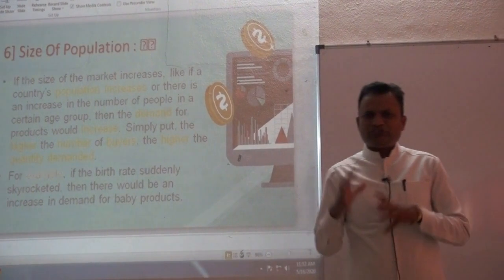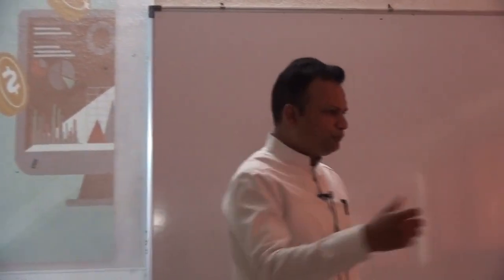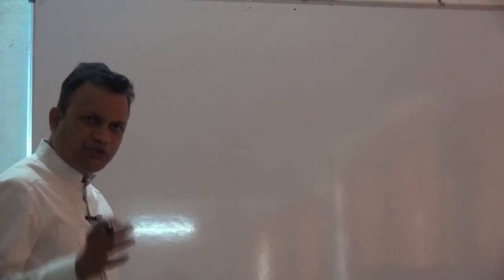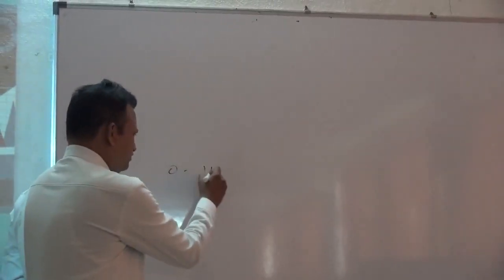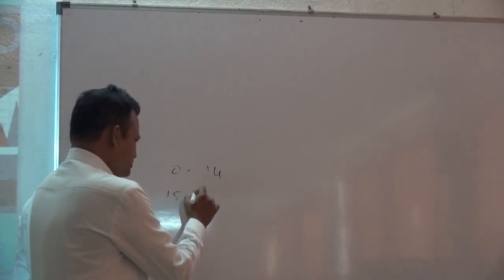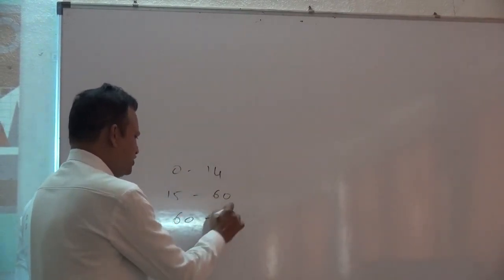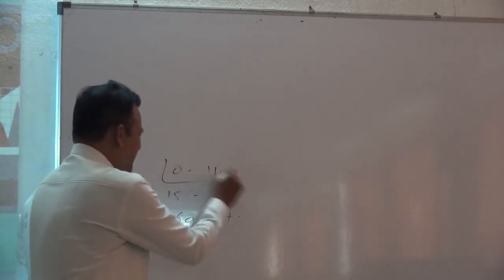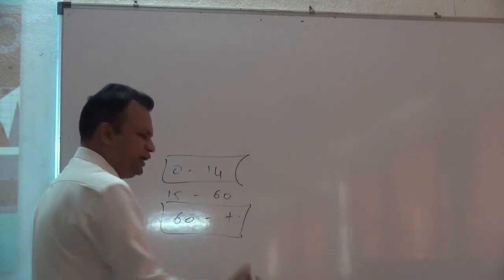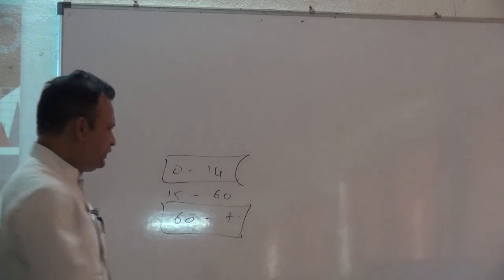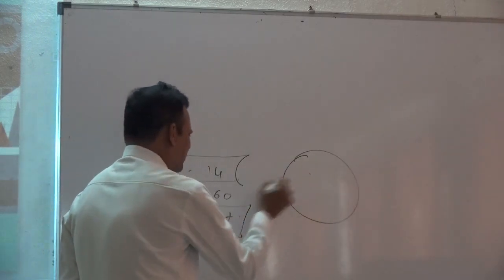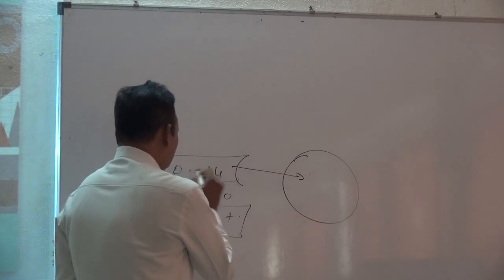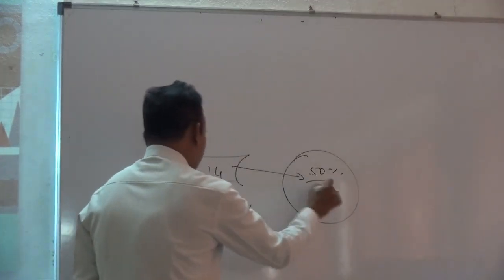Composition of population also affects demand for goods and services. How does composition of population affect demand? We know that experts classify the entire population into three groups: 0 to 14, then 15 to 60, and 60 plus. This group is considered the kids group. This group is considered the old age group. Suppose a particular country has more than 50% of people living between 0 to 14.